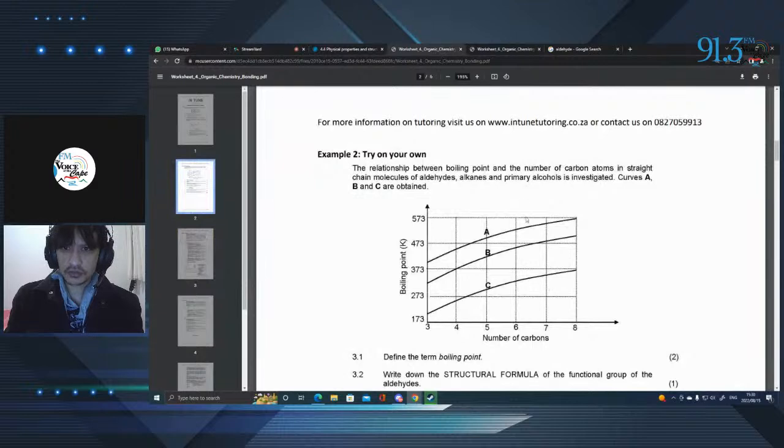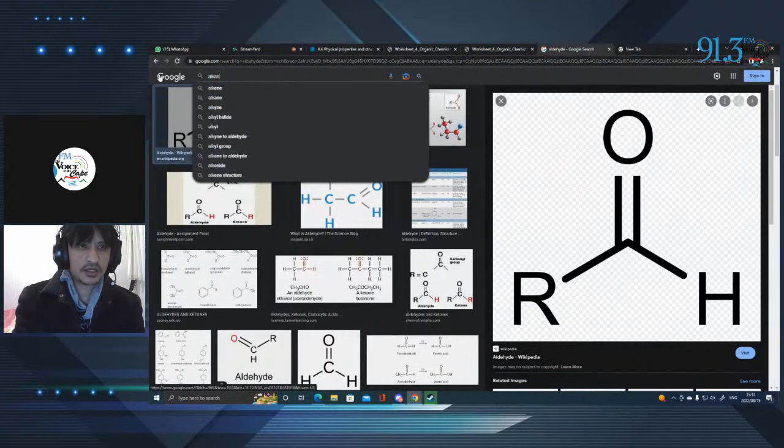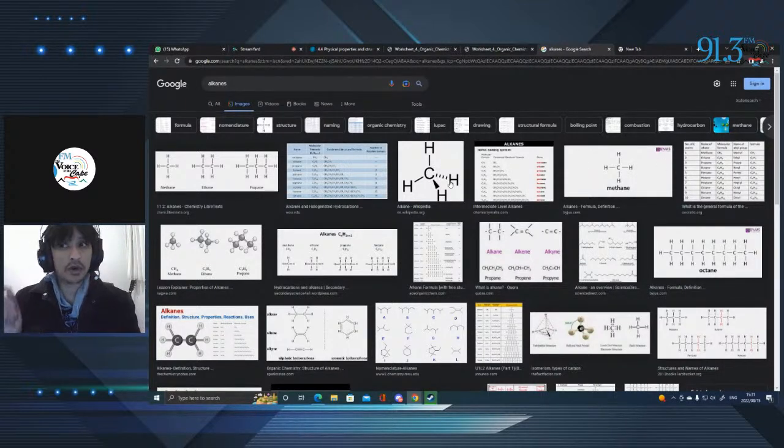Then the next one is alkanes. Alkanes are very simple. We all know what alkanes are, and for those who don't, I'll just pull it up as well. If we go here and we look at some alkanes, and if we look at the functional group, an alkane is just a carbon chain with single bonds strictly. Remember, alkanes are single bonds. Alkenes, there'll be a double bond within the chain. Alkynes, there'll be a triple bond within the chain.